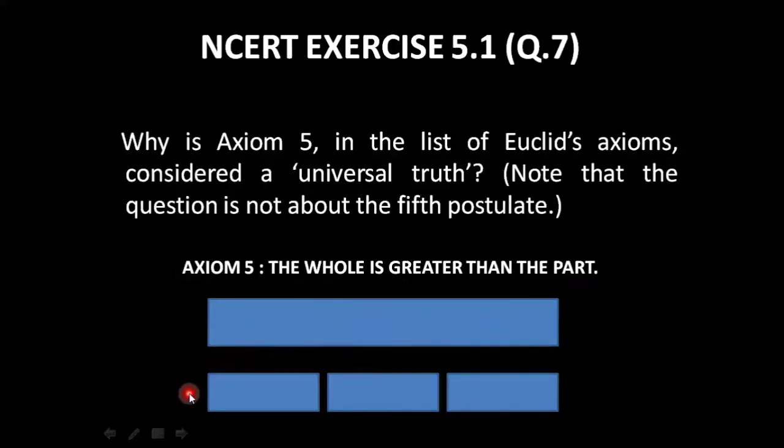In the figure below, what I've done is divided this whole rectangle into 3 parts. And it can be seen over here that each part, or each smaller rectangle of this rectangle, is actually smaller than the whole. Or in other words, the whole of the rectangle is always greater than the parts of this rectangle. So I hope the answer to this question is very clear to you with the explanation of this figure.